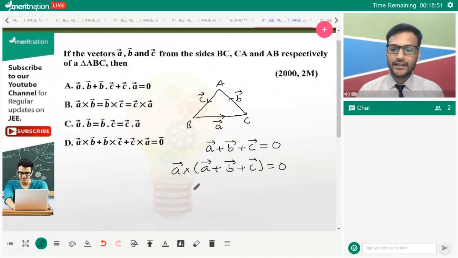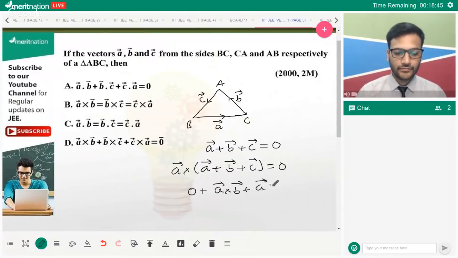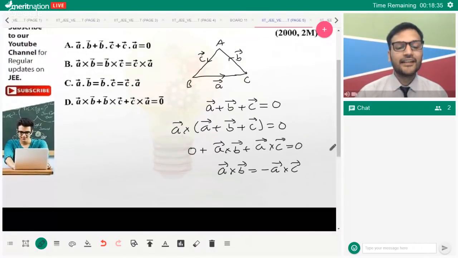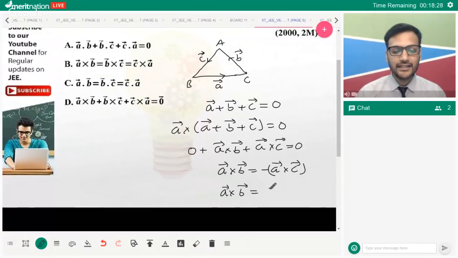Parallel vectors taken cross makes it 0. What else do we get? A cross B plus A cross C is equal to 0, which can be rewritten as A cross B is equal to negative A cross C. Negative A cross C is C cross A. So we got one result that A cross B is equal to C cross A.